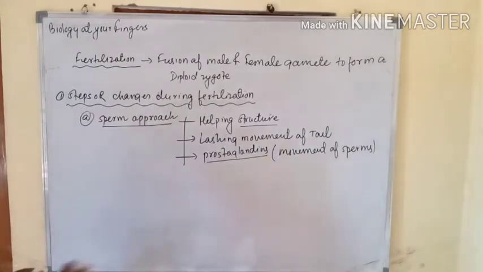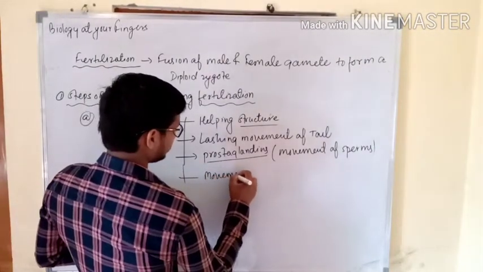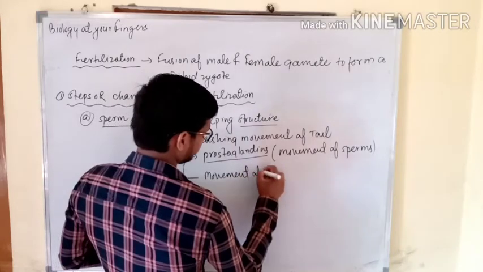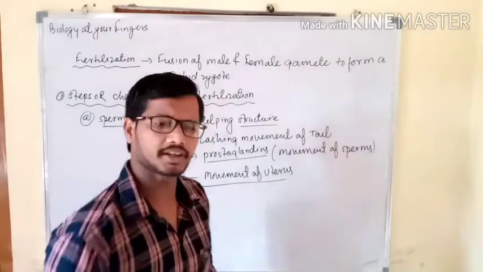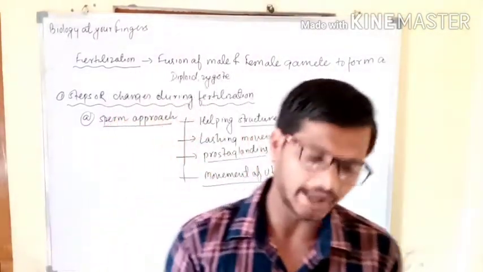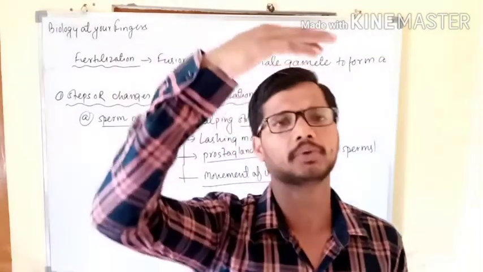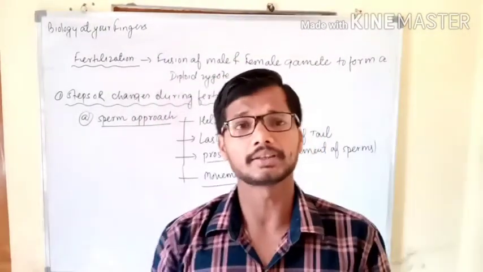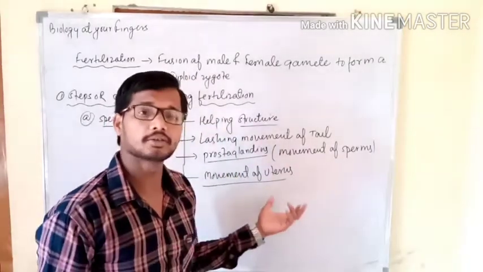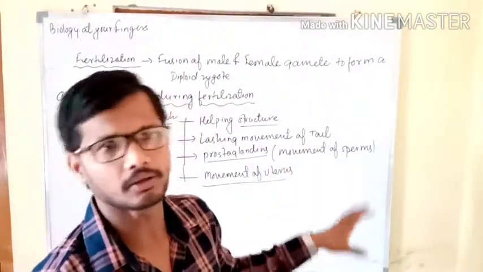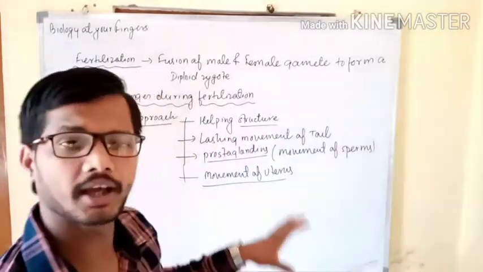The third one is movement of the uterus. In the uterus there is aspiratory movement, so that the sperm will move upward. By means of these aspiratory movements, the uterus also helps in the swimming of the sperm.